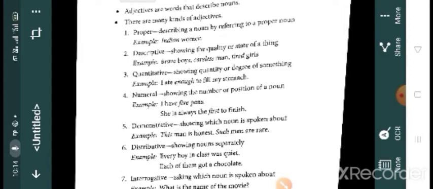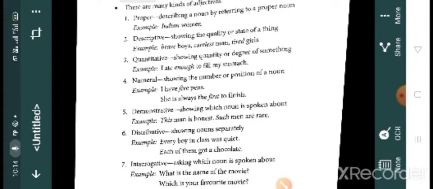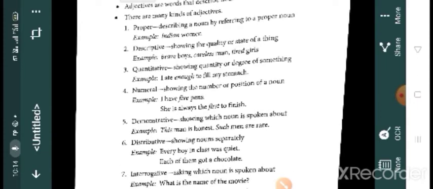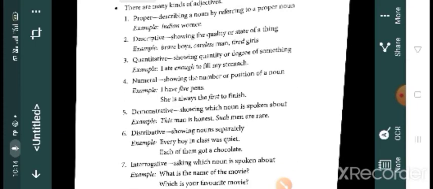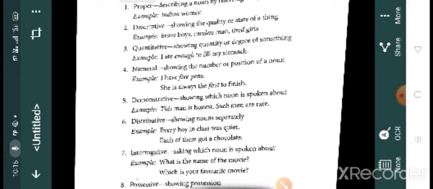Okay, then descriptive means it shows the quality or state of a thing. Quality: brave boy. We can say that brave. He's a brave boy. That means it tells us about his quality. And then state of a thing means how a thing is, or how the situation of a thing is, or how that thing stands.